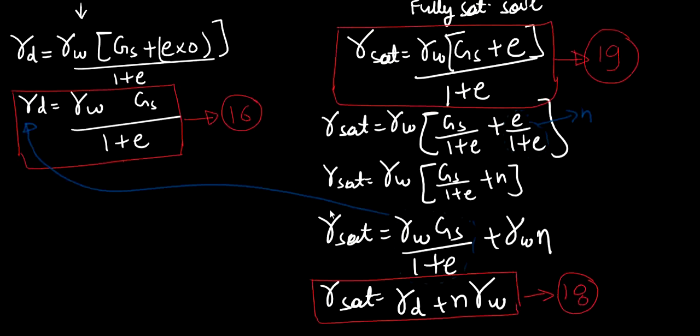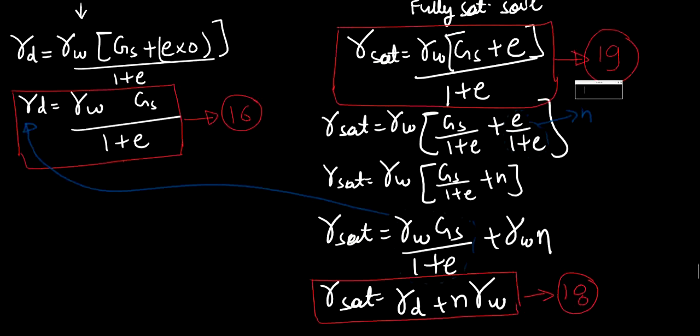If you are directly given the values of gamma D and n, then you can directly calculate gamma sat using equation number 18. If you aren't given the values of gamma D and n, then you can go for equation number 19, on the condition that the value of e is also given, or you have sufficient data to compute the value of e.